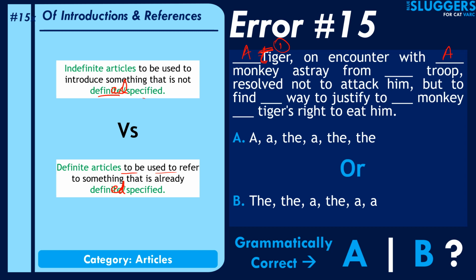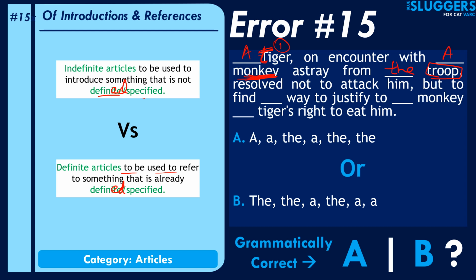Why? Because even though we understand that the word troop is being introduced for the first time, still it is a very particular reference. Why is it particular? Why is it defined? Because it refers to the troop of this particular monkey who has already been introduced here. It's not just any regular troop. It's the troop that this particular monkey belongs to, right? And hence the correct use of article here will be the.